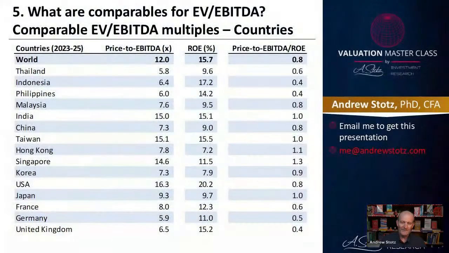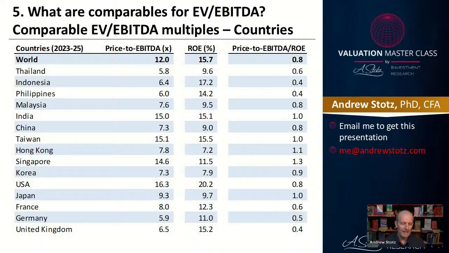Now, the next one is looking at countries. Here, I've got a list of countries, and I'm looking at their price to EBITDA and that ratio. Now we can see that basically in Hong Kong, it's a 1-for-1 ratio. What you're paying in multiple is almost the same as what you're getting in ROE. Let's look at one that's much, much lower.